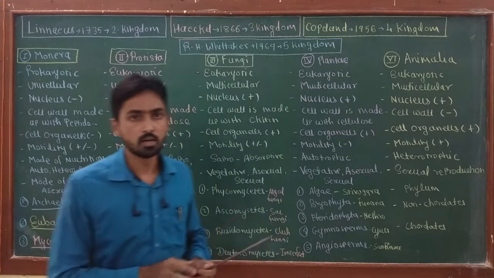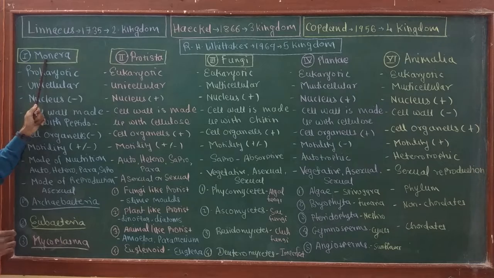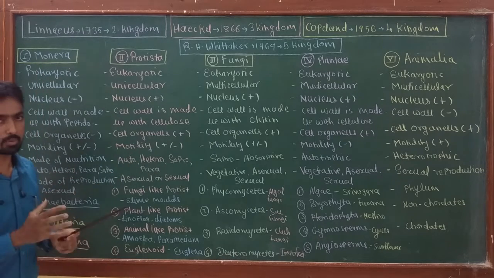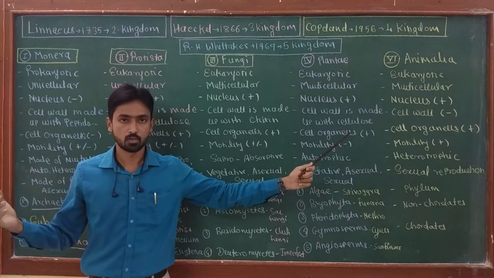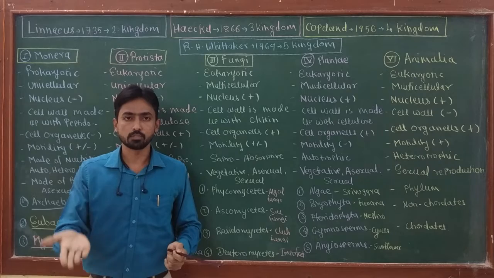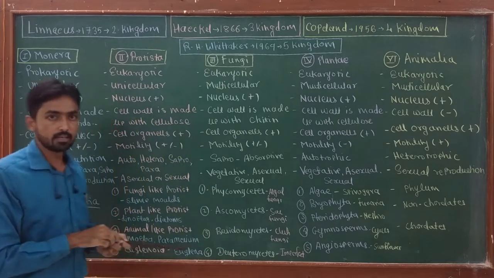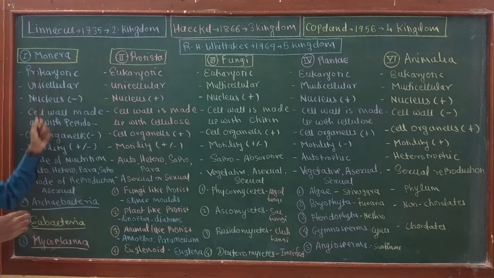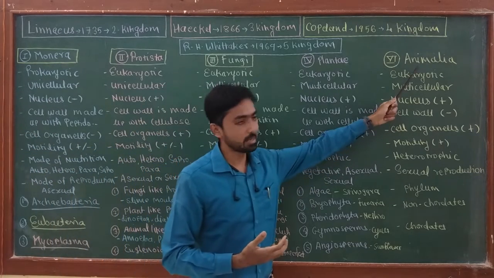According to Whittaker, the first kingdom is kingdom Monera. So before starting with the system, remember that when I'm moving from my right to left, or your left to right, the complexity of the organisms is going to increase. The most simple organisms he placed in the kingdom Monera, while highly advanced organisms he included in kingdom Animalia.